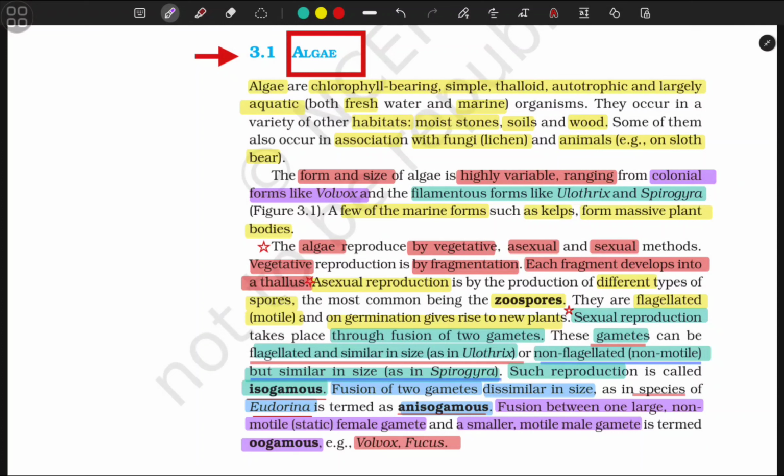These gametes can be flagellated and similar in size as in Ulothrix, or non-flagellated, non-motile but similar in size as in Spirogyra. Such reproduction is called isogamous. Fusion of two gametes dissimilar in size as in a species of Eudorina is termed anisogamous. Fusion between one large, non-motile, static female gamete and a smaller, motile male gamete is termed oogamous. Volvox and Fucus are examples.